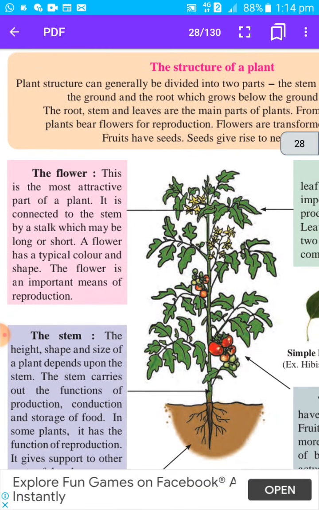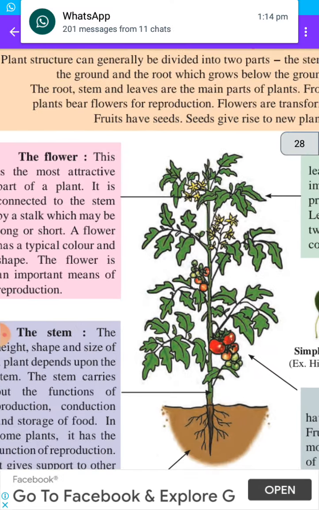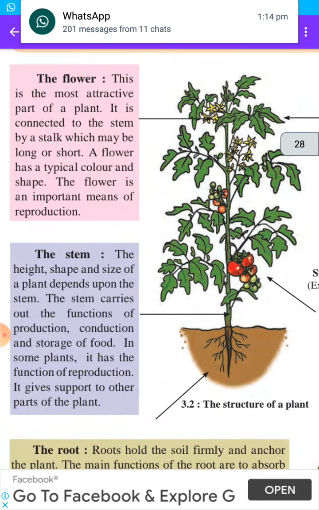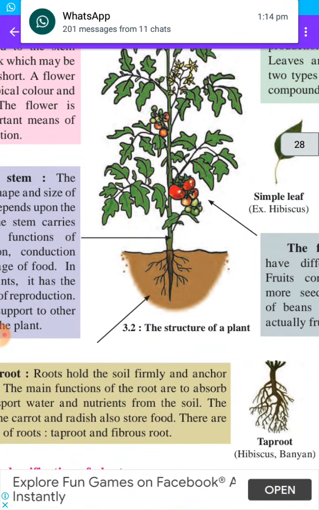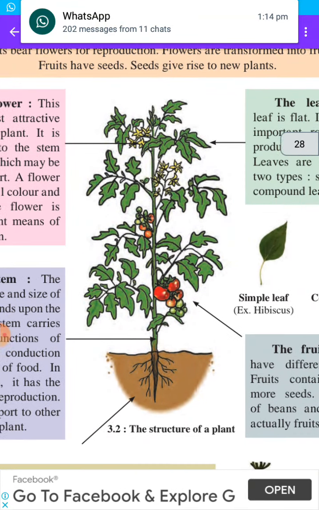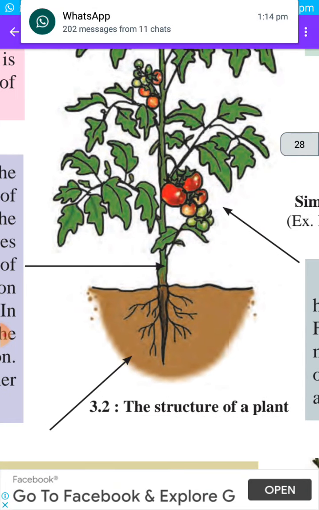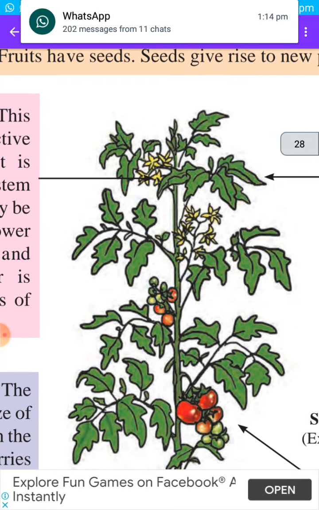Then the structure of plant. In this lesson we will study structure. Here a diagram is shown. In the diagram the parts of plants are shown along with their functions. In the exam there will be a 5 marks question. So let us see which are the parts.